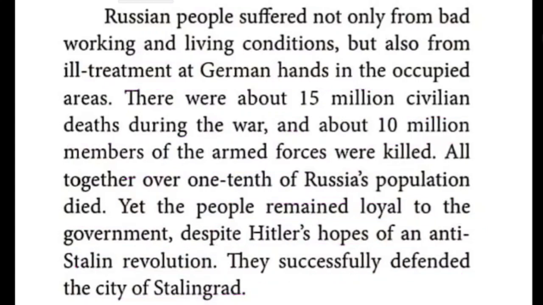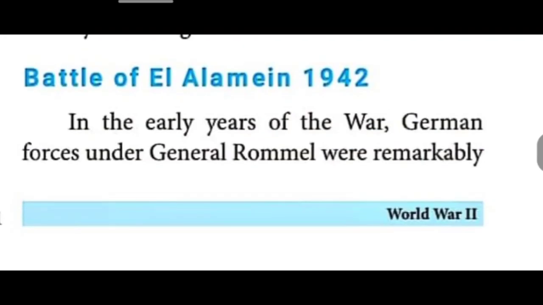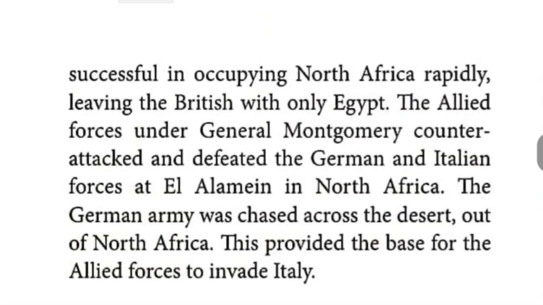The next one given is the Battle of El Alamein. In the early years of the war, German forces under the leadership of Rommel were remarkably successful. They got a success in occupying North Africa.